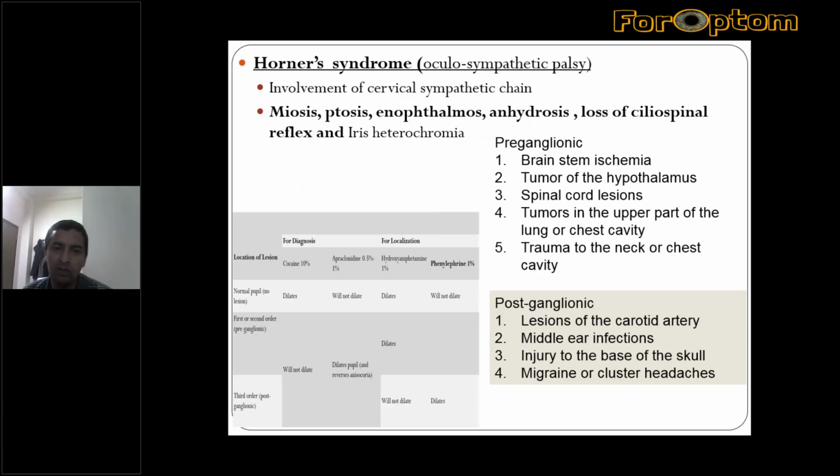Then another variety is the defect of the oculosympathetic pathway, that is Horner syndrome. This is a lesion of the sympathetic system.